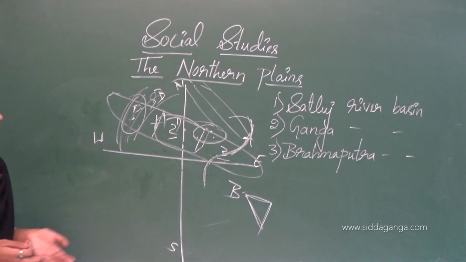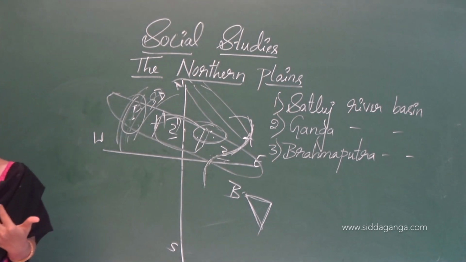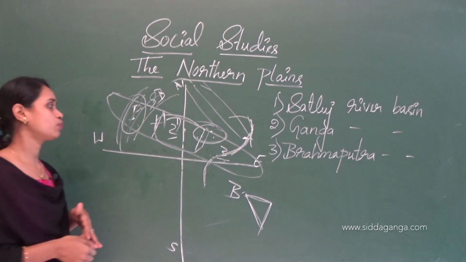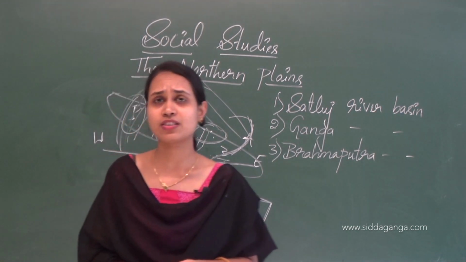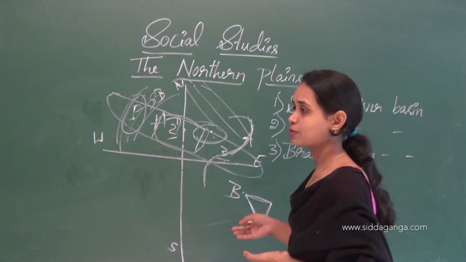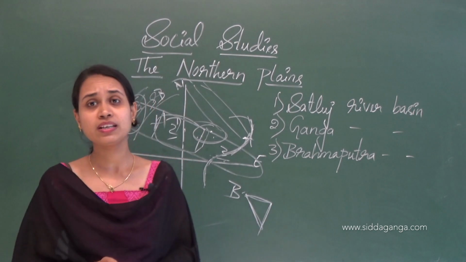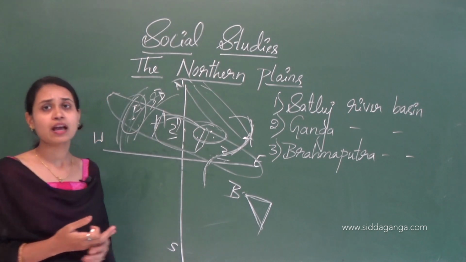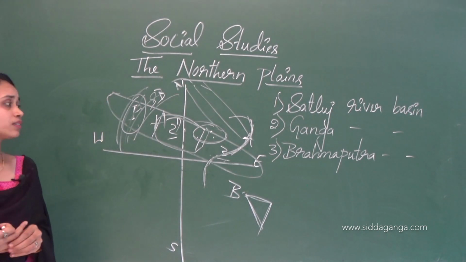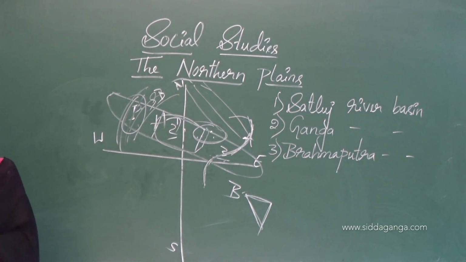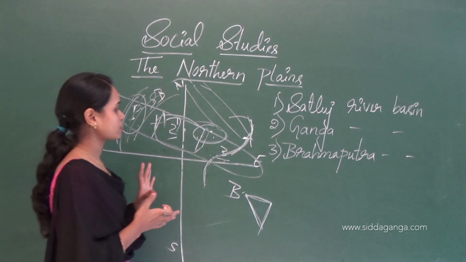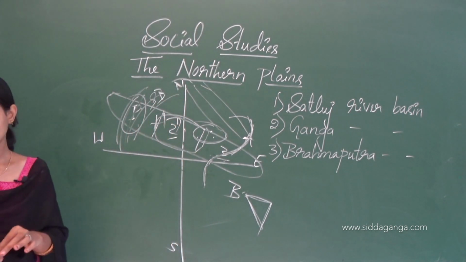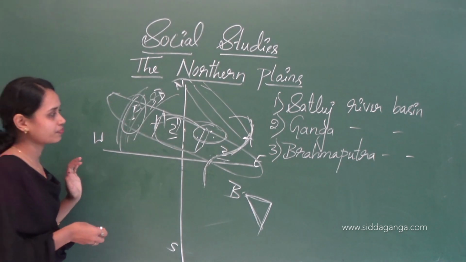They grow many famous crops like paddy and jute. The most famous festival here in West Bengal is Durga Puja. Here they speak Bangla language. And next one is Assam.